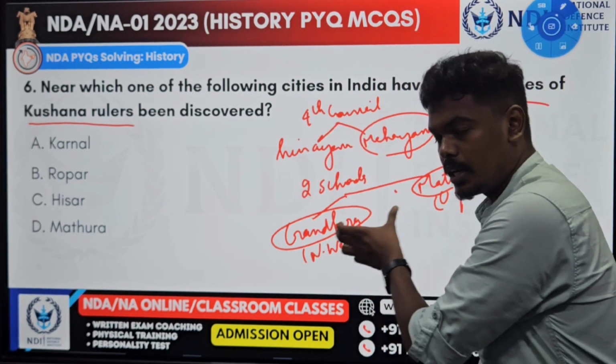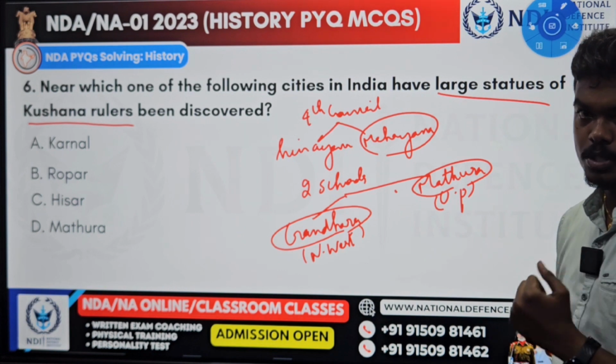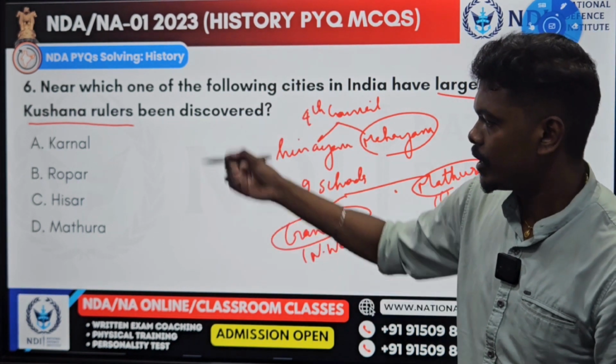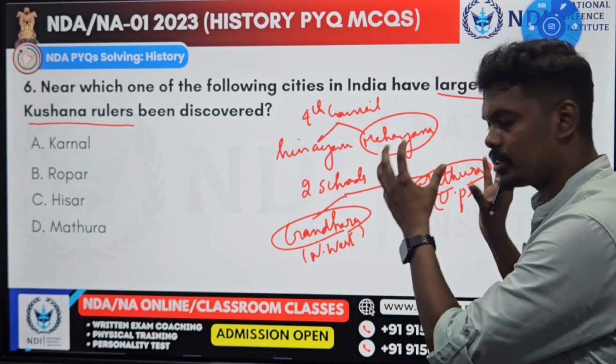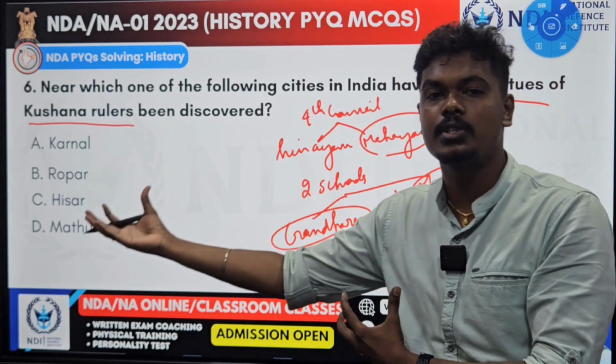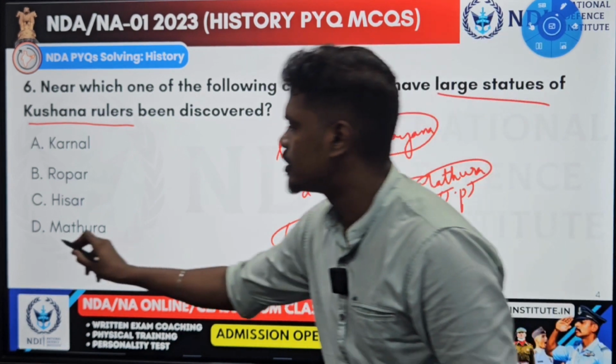One is Gandhara school and another one is Mathura school. And guess what? You look at the options here: Karnal, Ropar, Hisar, Mathura. If you know this information, you can arrive at the answer with common sense. Yes, the answer is D, Mathura.